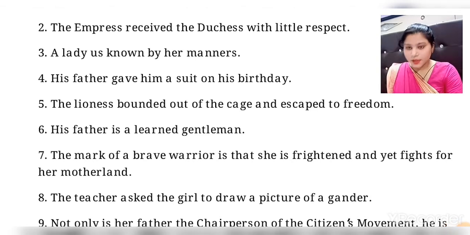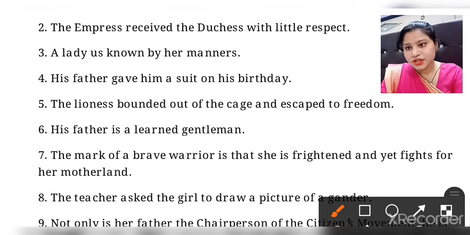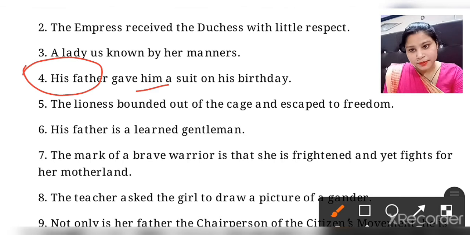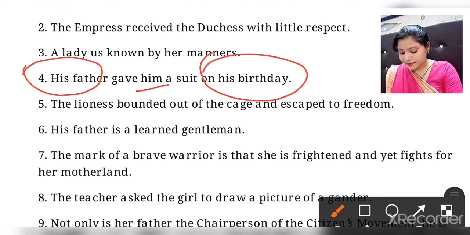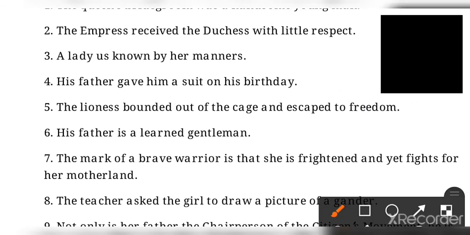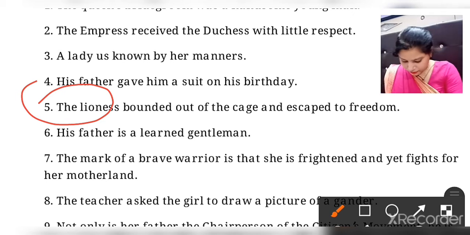Clear? Number 4 says, her mother gave her a suit on her birthday. Her mother will change into his father. Gave her a suit, so gave her will be changed into gave him. Her birthday will be changed into his birthday. So his father gave him a suit on his birthday. Number 5. The lion bounded out of the cage and escaped to freedom. It's talking about the lioness. Lion will change into lioness. The lioness bounded out of the cage and escaped to freedom. Clear?